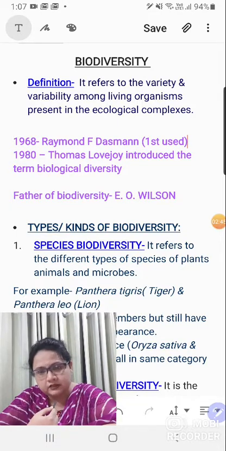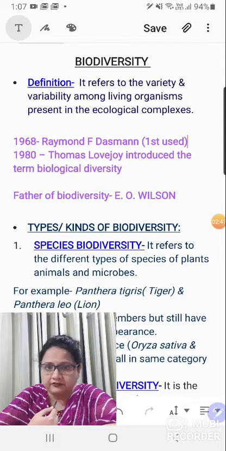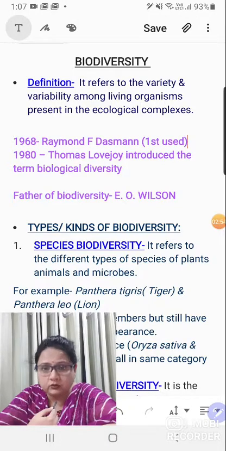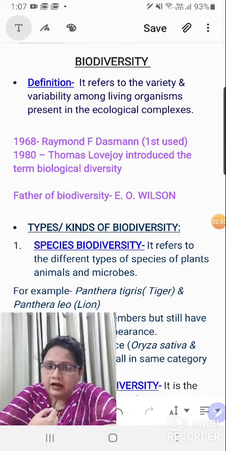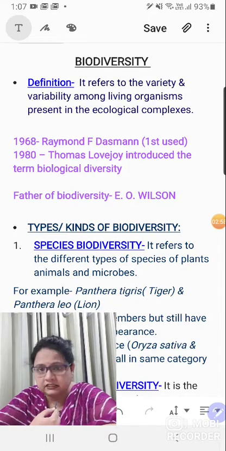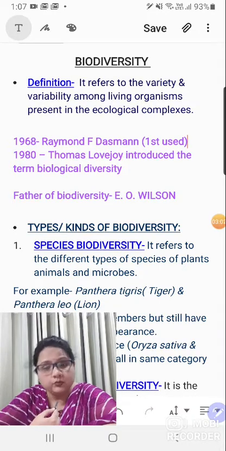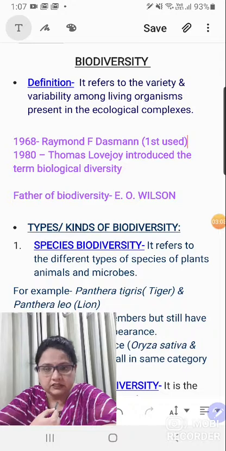The second thing that you need to understand is who coined the term. Firstly, the term was used by Raymond F. Dasmann in 1968. It's written there. I'll be sending this as a PDF to you too, so that you can note it later on. And in 1980, Thomas Lovejoy introduced the term biological diversity. Biological diversity is a slightly expanded term. Later on, it was shortened to biodiversity, right?